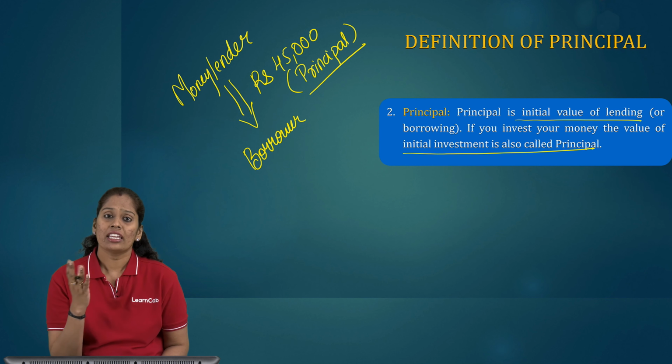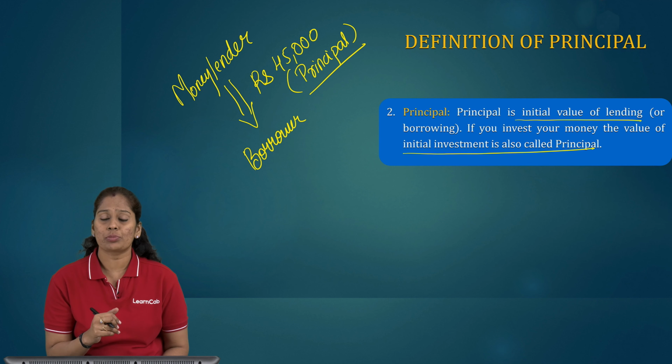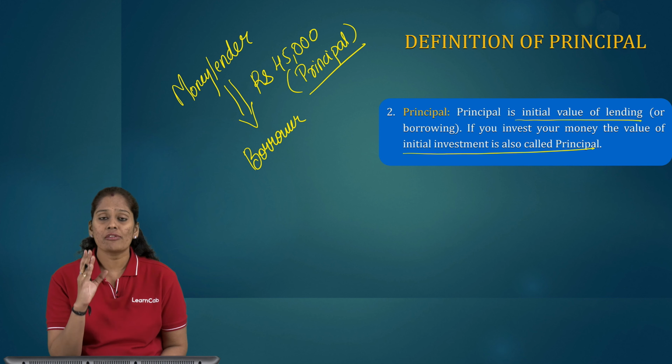And suppose if you invest your money, the value of the investment is also called principal amount. If I am going to invest 1 lakh rupees in the bank or some mutual fund, that initial 1 lakh investment is also the principal amount. This principal amount is going to get interest for me. So the principal amount is the initial value.